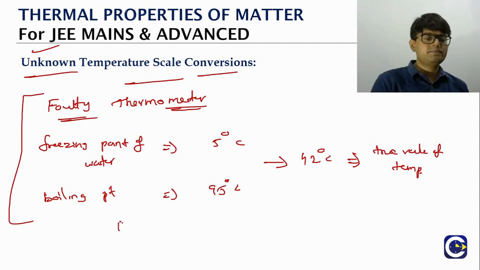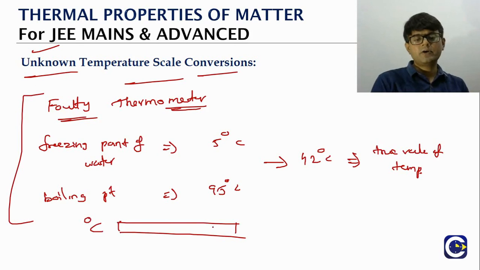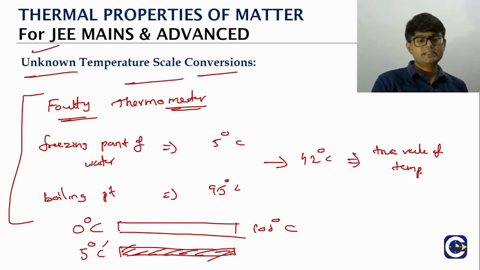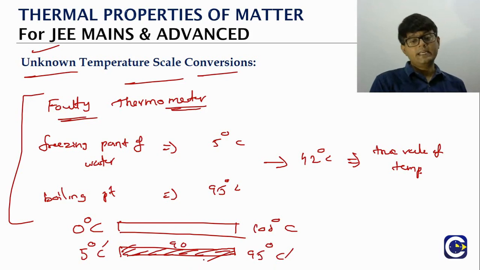Look at this. Previously, with the normal Celsius scale, the freezing point of water is 0 and the boiling point is 100. The new temperature scale that we are talking about here is coming from the faulty thermometer. We will call it degree Celsius dash. Freezing point is 5. What is the boiling point? 95. So the length of the scale here you can see is 90. Normal Celsius scale is 100. So what is the relation?